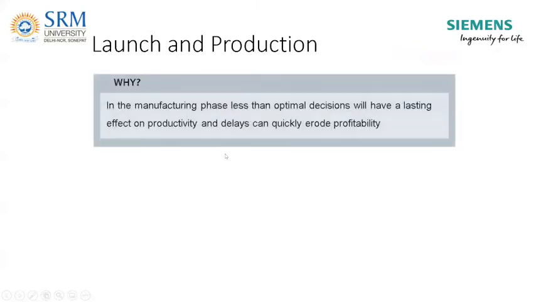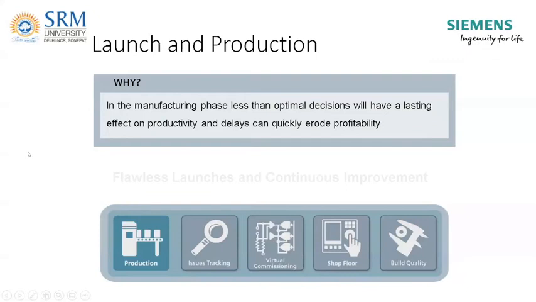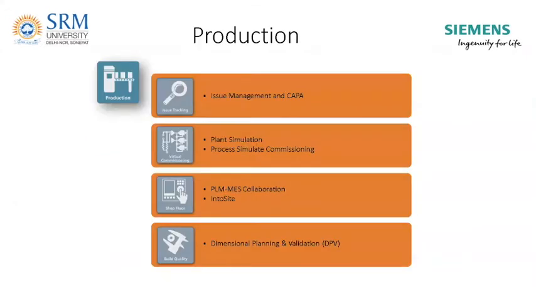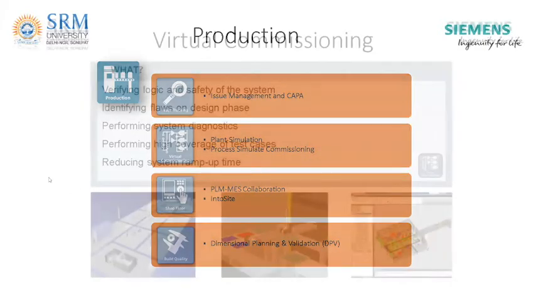And finally, once this simulation and validation is done, we can do the virtual commissioning. It is required for a flawless launch and continuous improvement, because you can address all the hidden issues beforehand. You can take necessary corrective actions before launching. So for this issue management, these tools are available. Then dimensional and planning validation as well.